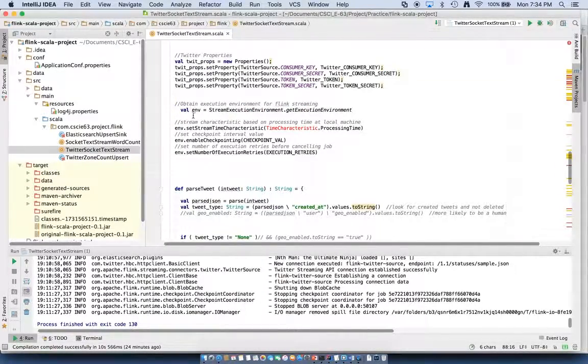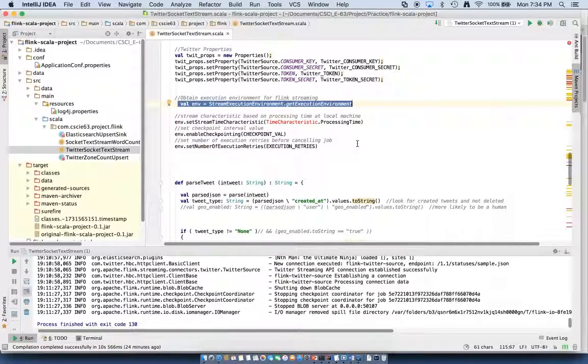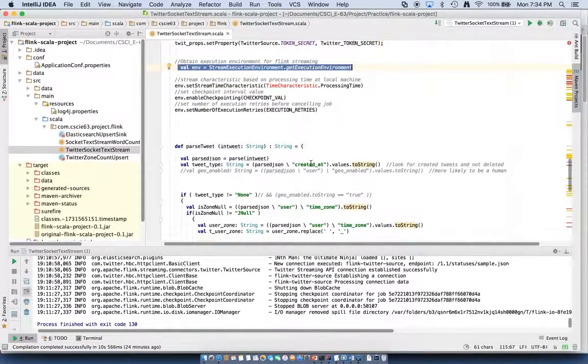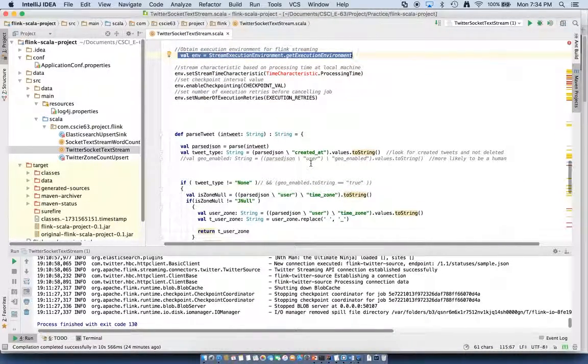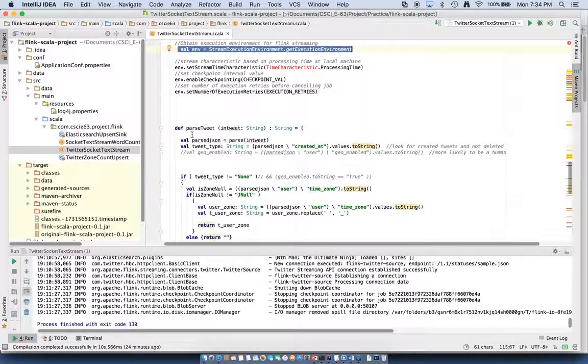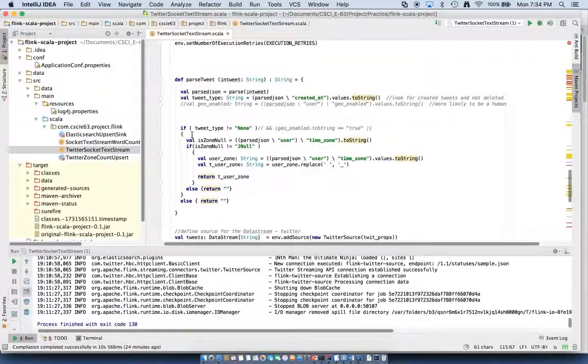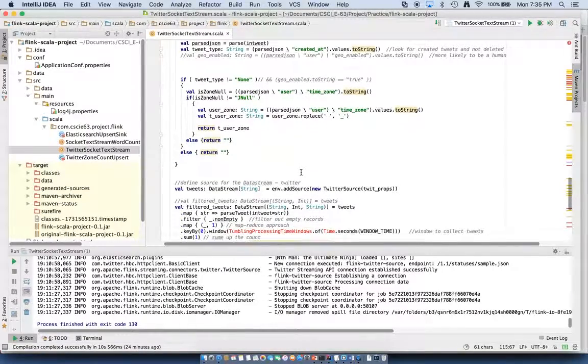Once all these parameters have been set, we obtain the streaming environment for the Flink engine, and we initiate the call to parse the tweets from there on. The define parse tweet function is a function that is written to basically parse each of the tweets for the time zone information and submit the time zone and count back to the mapping function.